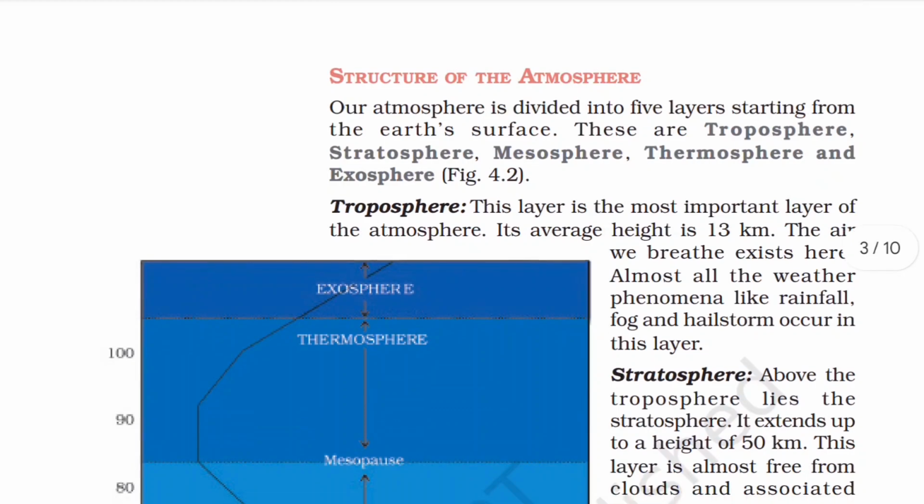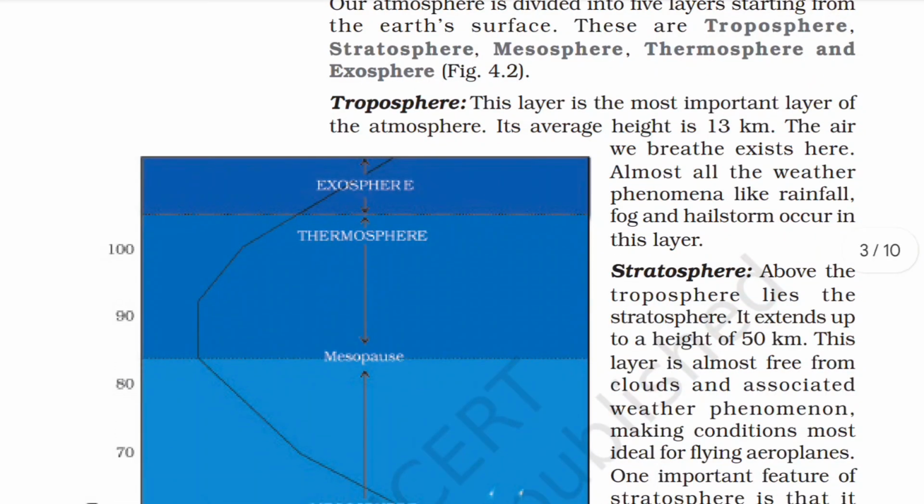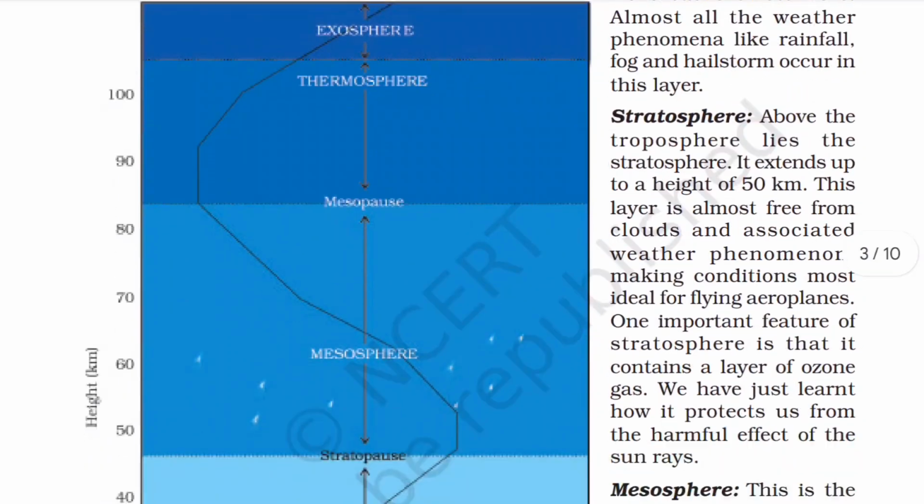Structure of atmosphere. Our atmosphere is divided into 5 layers starting from the Earth's surface. These are troposphere, stratosphere, mesosphere, thermosphere, and exosphere. Troposphere. This layer is the most important layer of the atmosphere. Its average height is 13 km. The air we breathe exists here. Almost all the weather phenomena like rainfall, fog, and hailstorm occur in this layer.